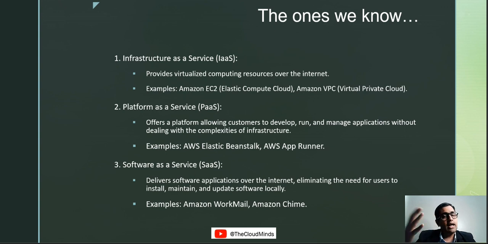So, as I said, we can think of S3, and here they have also provided an example of Amazon WorkMail or Amazon Chime. Chime is similar to Zoom that we use, or Google Meet that we use. So this is one of the examples wherein we just use those services and we don't need to understand or even worry about the underlying infrastructure or the platform for that matter.